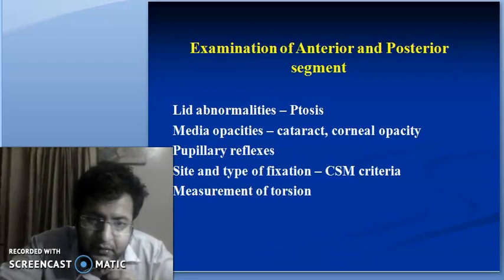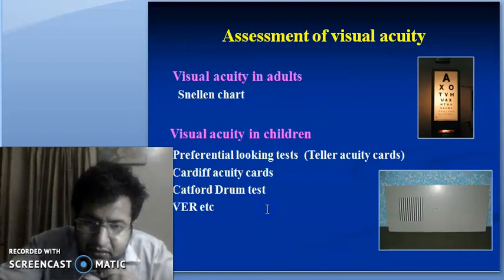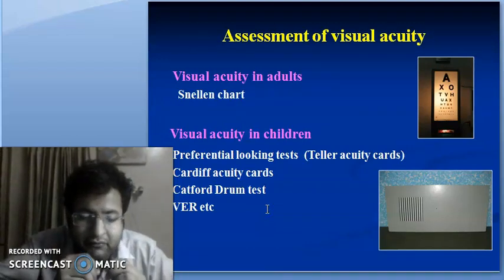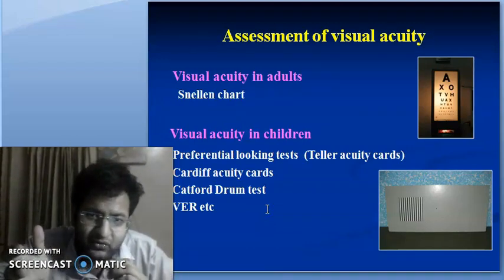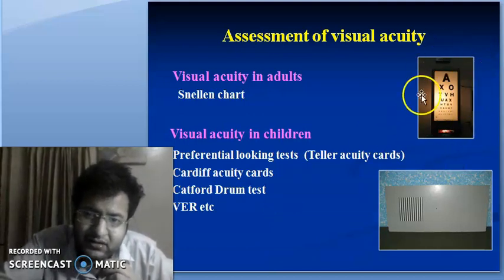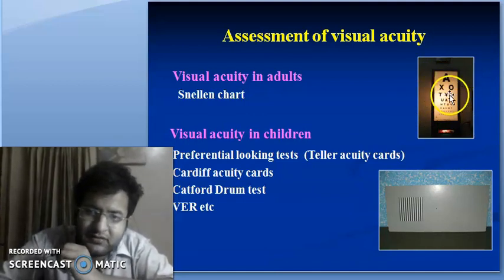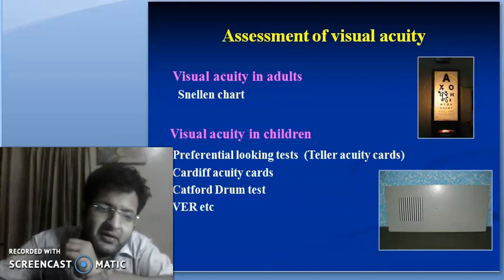Okay. The next is the assessment of the visual acuity. Visual acuity in adults is done using the Snellen's chart. We all have seen the Snellen's chart in the OPD. This is a Snellen's chart with the first line of 6 by 60. The 6, what is 6?